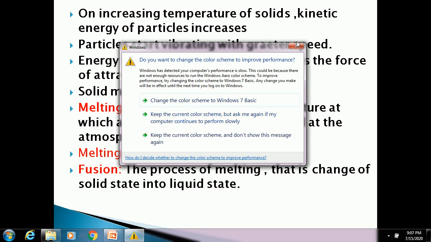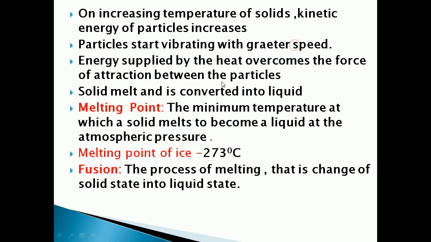Now we are going to see what is meant by melting point. The minimum temperature at which a solid melts to become a liquid. In the activity I told you that we have to note the temperature when the solid starts to melt. So the minimum temperature at which a solid melts to become a liquid at atmospheric pressure is called the melting point.